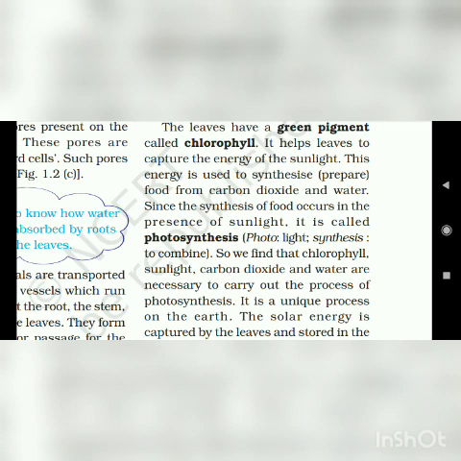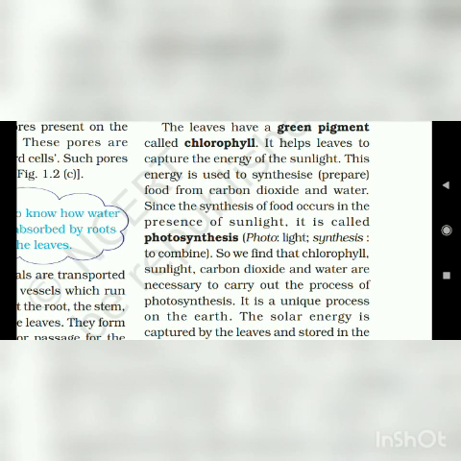So we will discuss our next part, which is photosynthesis, then the green pigment. What is the green pigment? Chlorophyll.